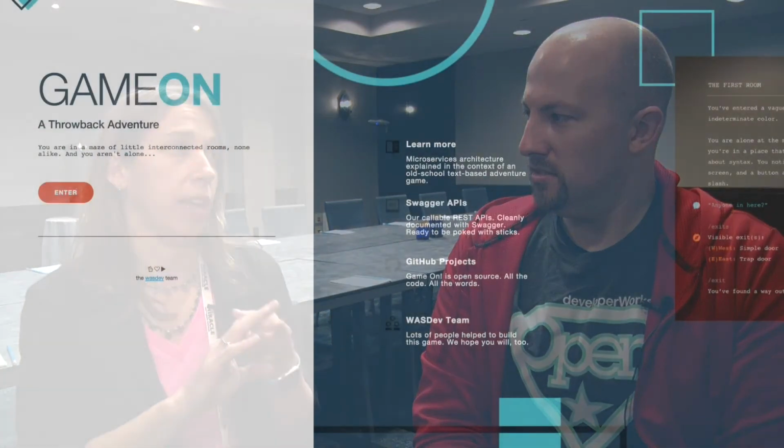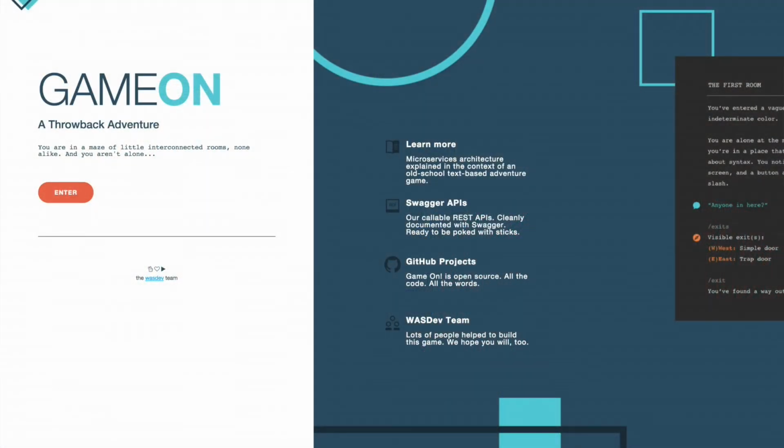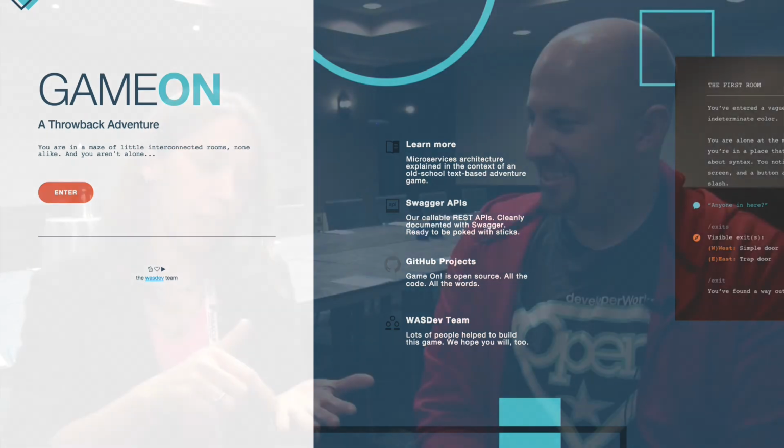So total geek fest, right? It's a throwback text-based adventure. Think Zork, or when I was little, I played King's Quest, which had graphics, but still all the typing. So the point is we've set up this game. We have the UI, and the client connects to what we call the mediator, because it mediates. Aptly named.